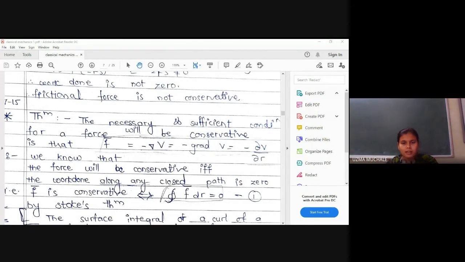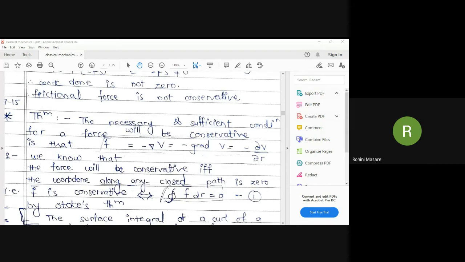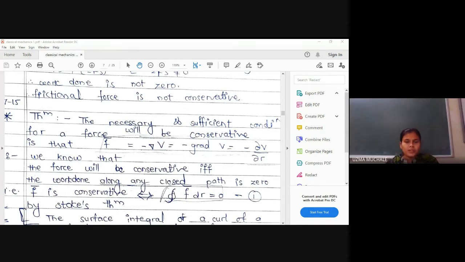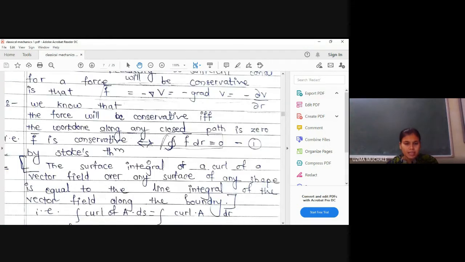What is a gradient, curl, divergence? Have you studied this term? Gradient, curl, divergence, these types of terms I hope you have heard. Yes, ma'am. Okay. So the necessary and sufficient condition for the force to be conservative is that the force can be written in the form of a gradient of some function V, right? This is a theorem. Actually it is not for our syllabus, but we need this for proving our next theorem, right?